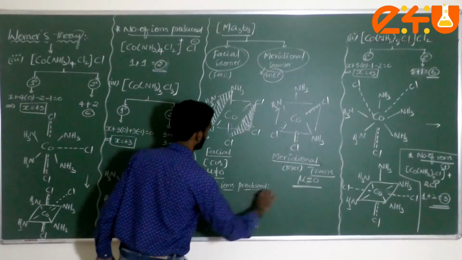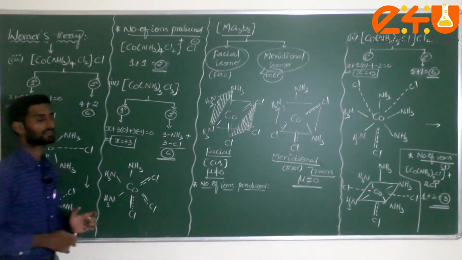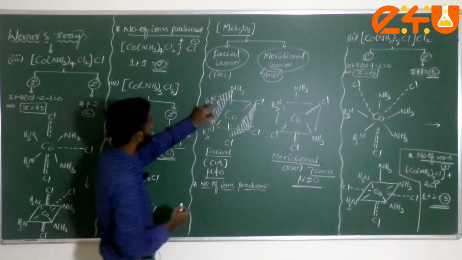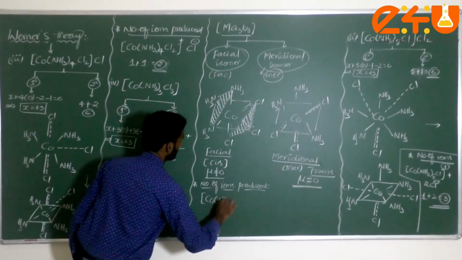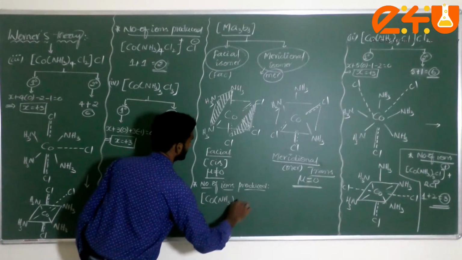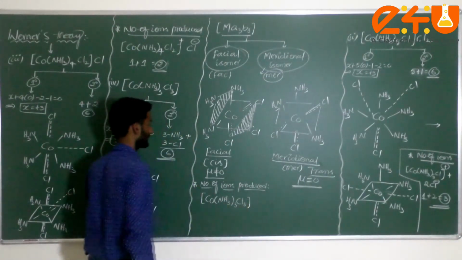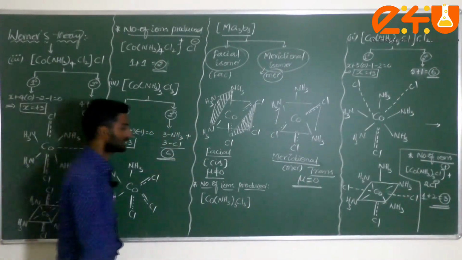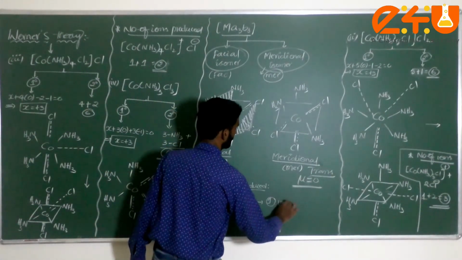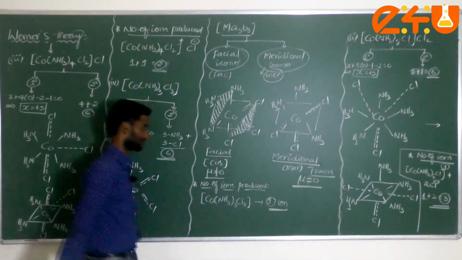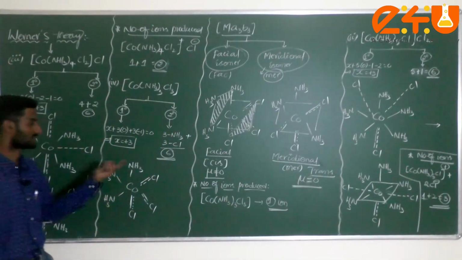This is the very important thing here. Number of ions produced. How many ions are produced by this complex? Just here, Co, NH3, thrice Cl3. Am I correct or not? Here there are no ions actually. This itself is only one ion. That's why it is forming only one ion, dear student, in aqueous solution or in water.